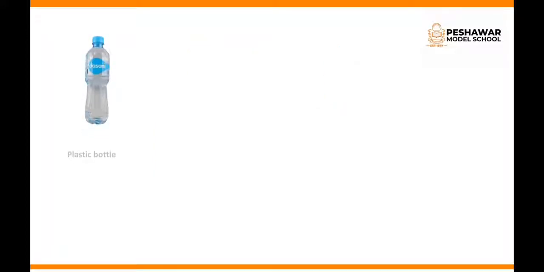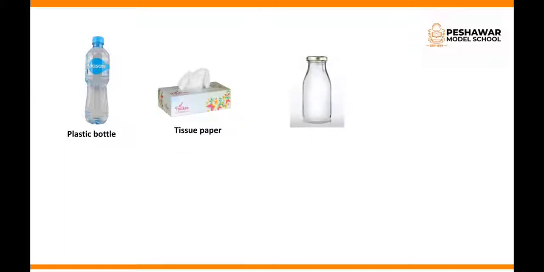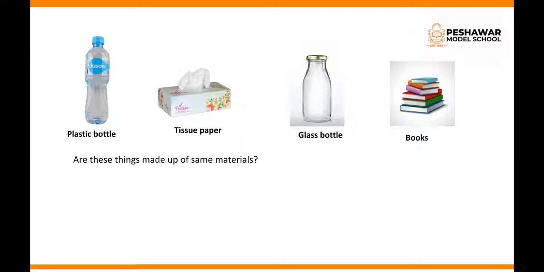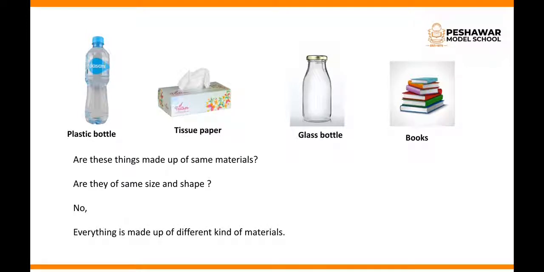Now here you can see a plastic bottle, a tissue box, a glass bottle and some books. Are these things made up of the same materials? Of course not. It is obvious that these things are made up of different types of materials like plastic, glass and paper. Are they of the same size and shape? No. Everything is made up of different kinds of materials.